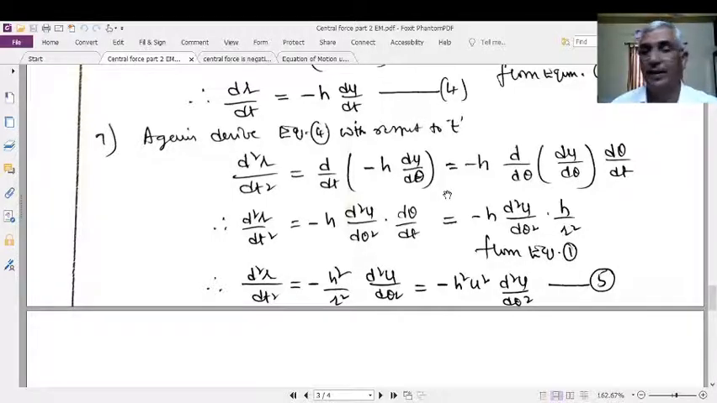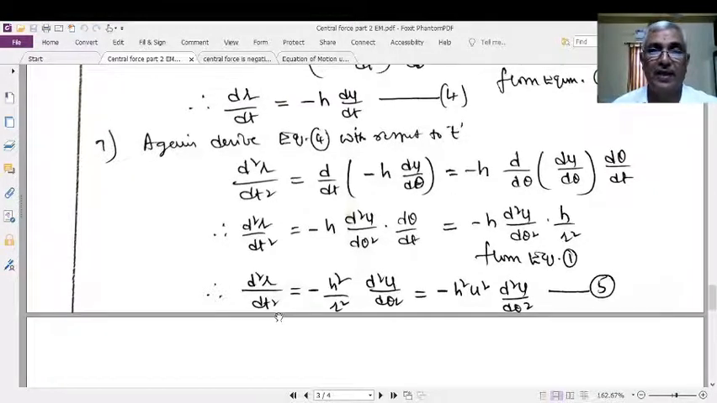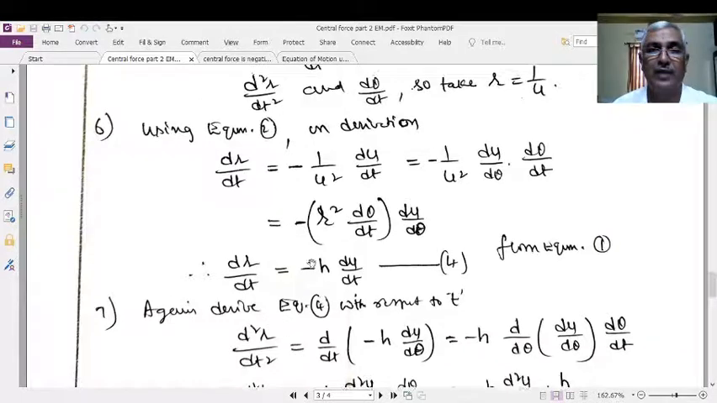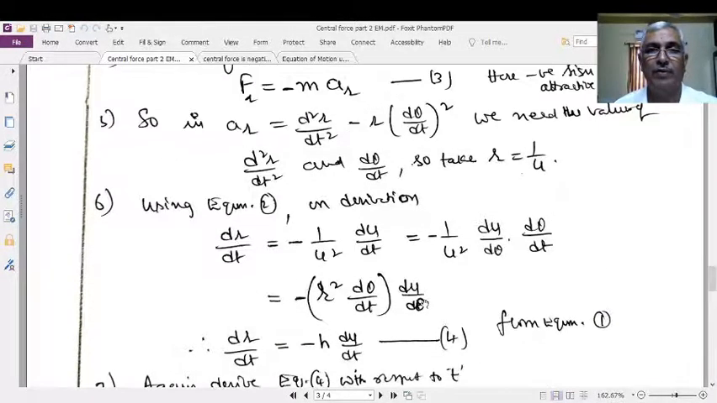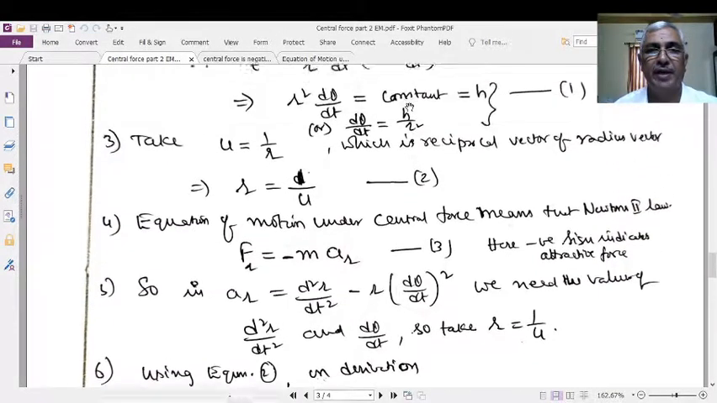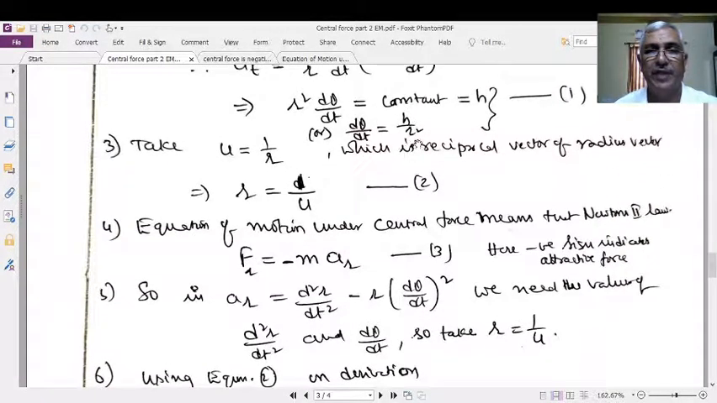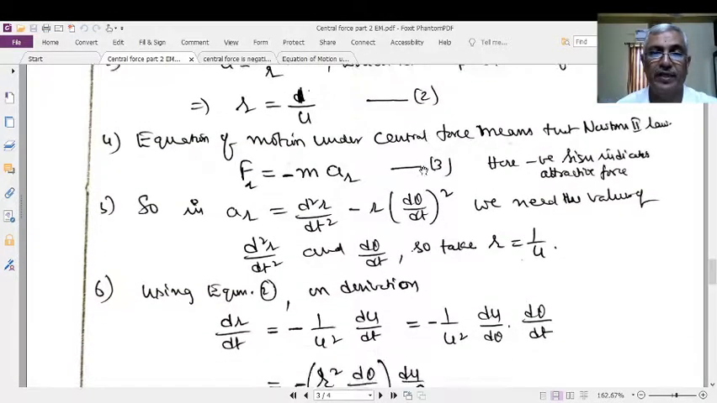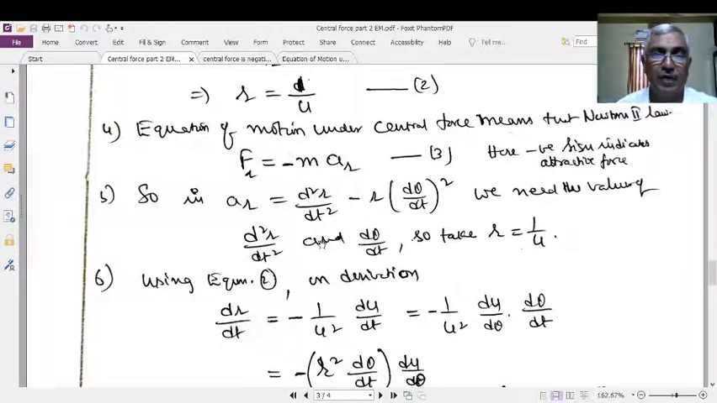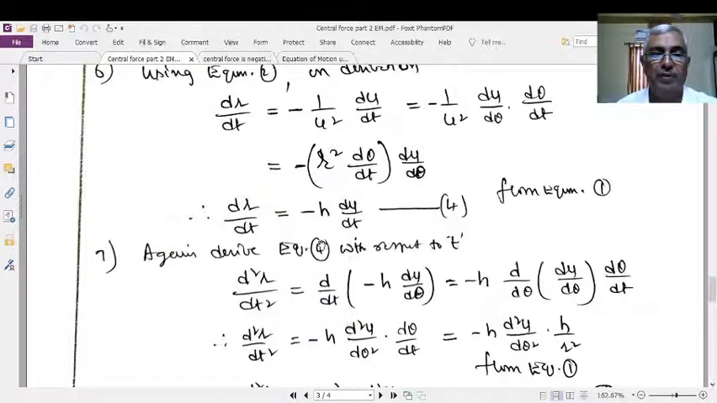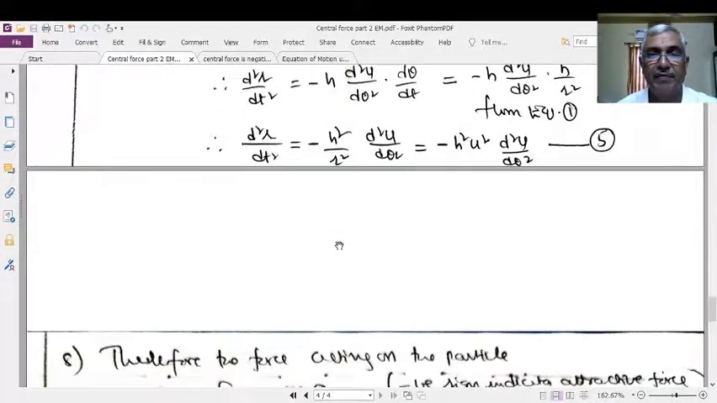Right. Now we have d²r/dt², and we have dθ/dt. We have the value of dθ/dt: dθ/dt is h/r², and just now we have d²r/dθ². Therefore, we substitute the value of d²r/dθ² and dθ/dt in the formula,